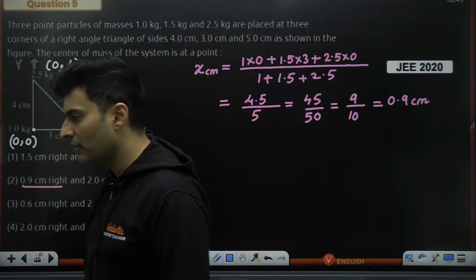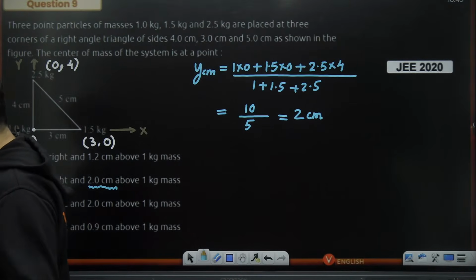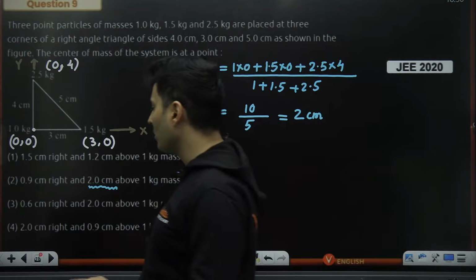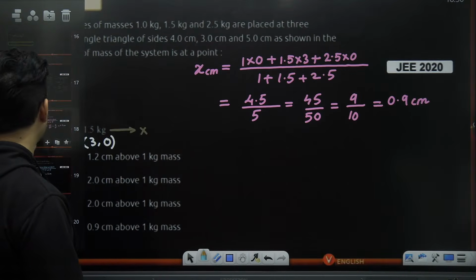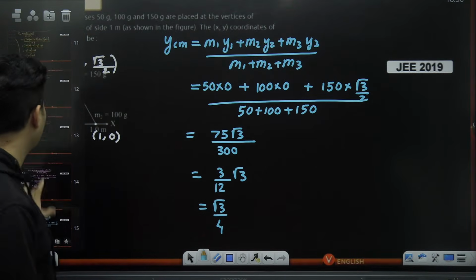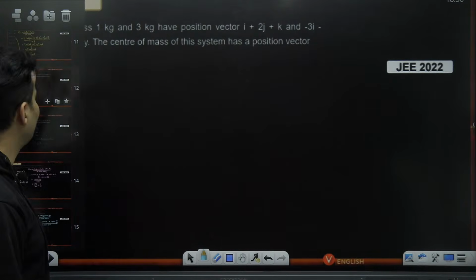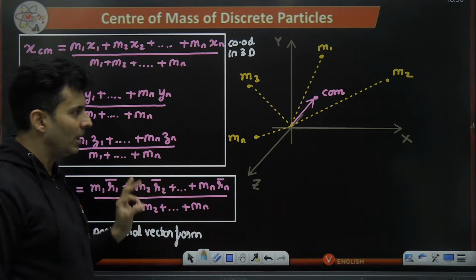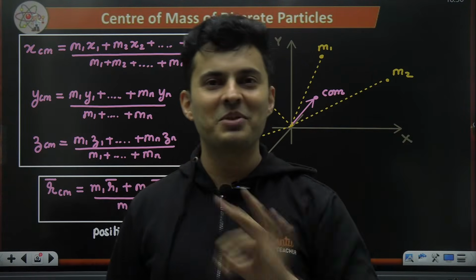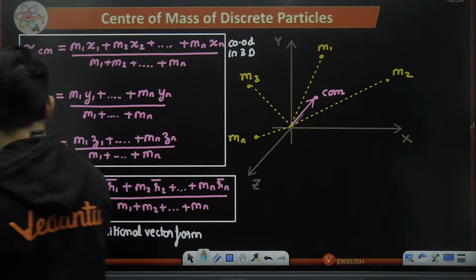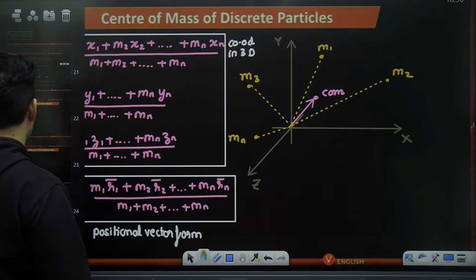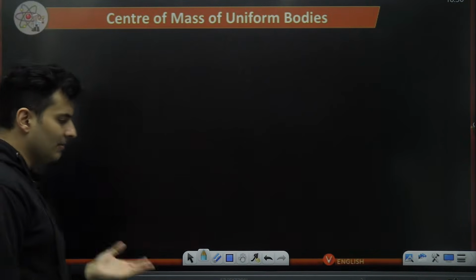Is that understood, everyone? Clear? Now you are comfortable in finding center of mass of multiple particles, whether it is triangle, square, pentagon, hexagon, doesn't matter. At the end of the day, it is some kind of geometry or some vector form that you will have to use. Okay. So that is the application of this particular formula when you have point masses themselves given to you. But every time things are not that smooth, the things can get trickier, and that is why we are learning this chapter. So let's start with something where uniform bodies are involved.